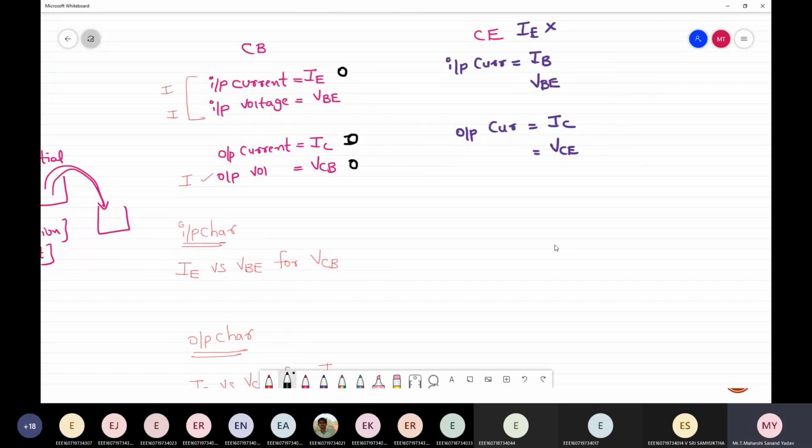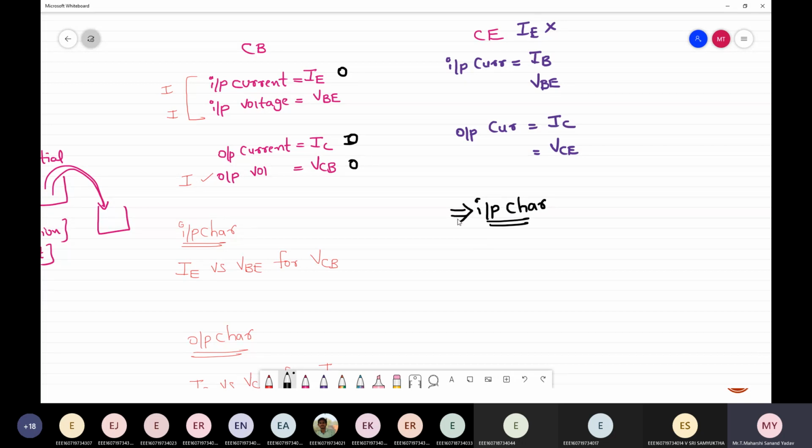Now you tell me for common emitter. Suppose I want to plot input characteristics.